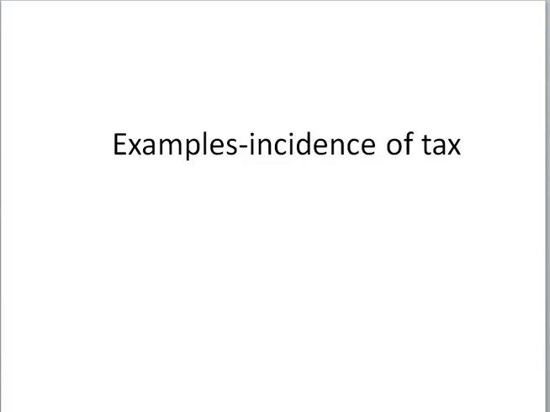Now let us learn some of the examples of incidence of tax. Number one, income from salary in Japan. So it is a foreign income. Second, interest on bonds of central government of India. So it is Indian income. Taxable income from house property in Rajasthan. So it is an Indian income. Dividend on shares from foreign company. That is foreign income. Income from agriculture land situated in Karnataka.